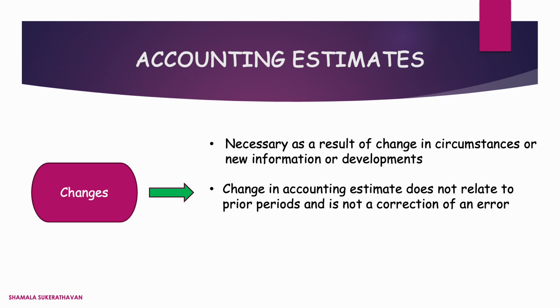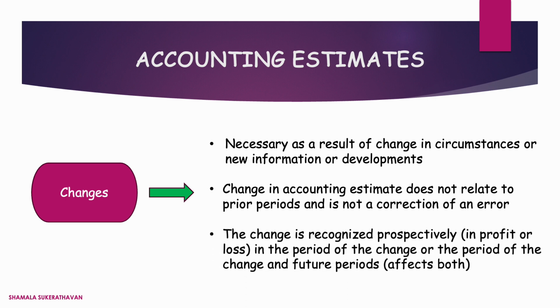IAS 8 requires a change in accounting estimate to be recognized prospectively in the profit or loss in the period of the change, or the period of the change and future periods if the change affects both.